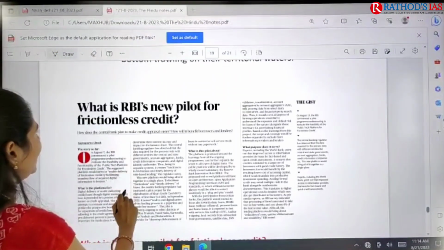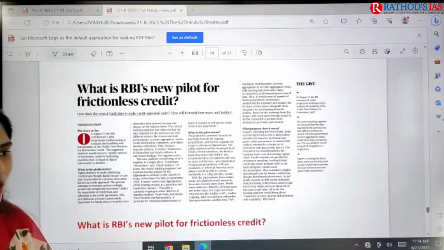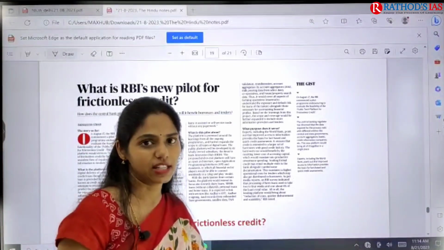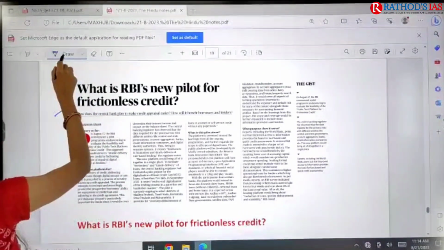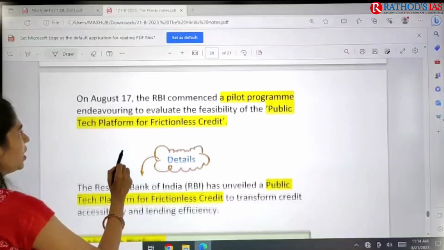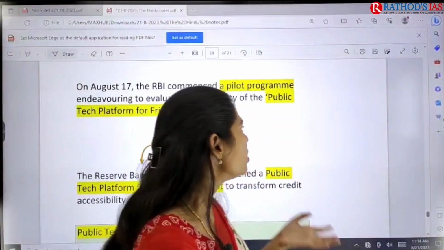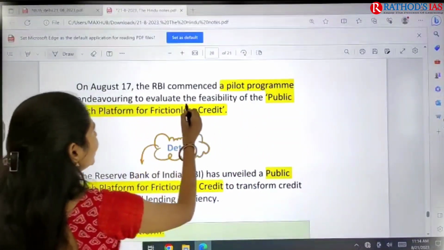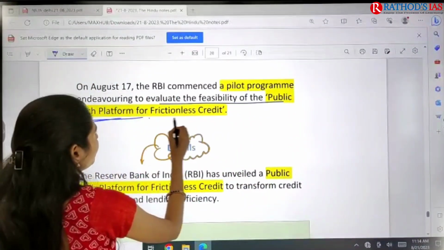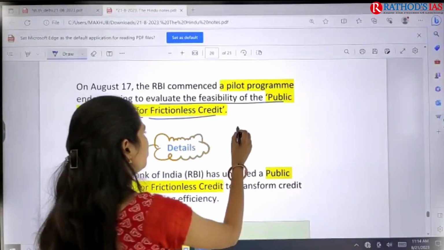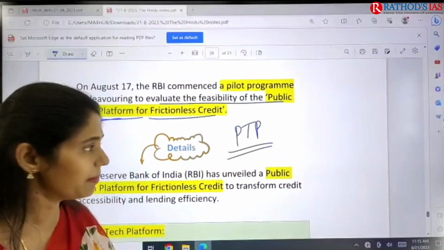Next topic: what is RBI's new pilot for frictionless credit? Frictionless means we are ensuring the smooth transfer of credit. I found this article also in Text and Context itself. Now let us see this article in detail. Recently RBI came up with a pilot program, that is, a trial program. This program is about evaluating the feasibility of a public tech platform for frictionless credit. Here you have to focus on what this public tech platform is.